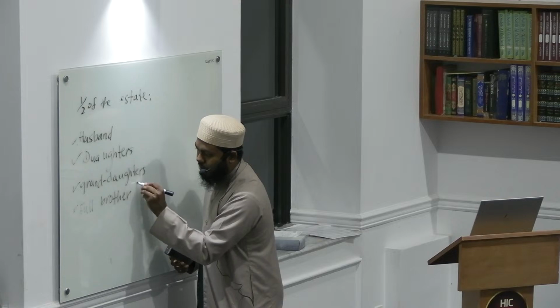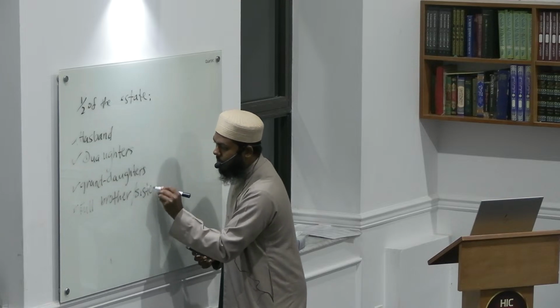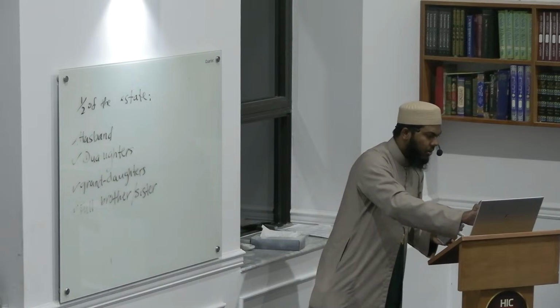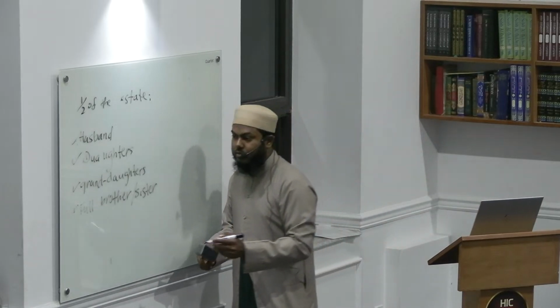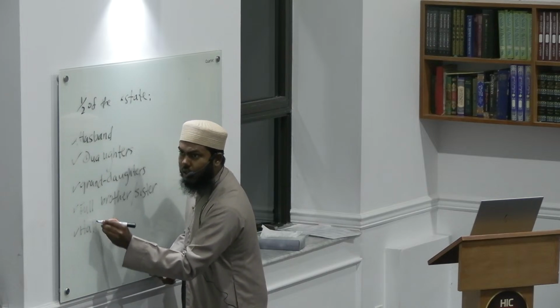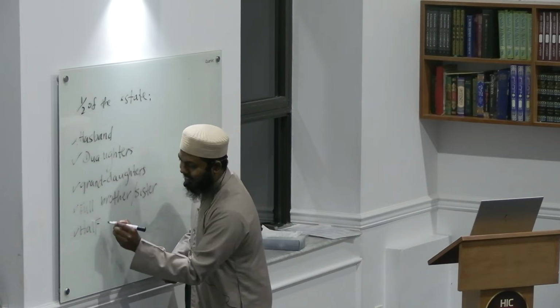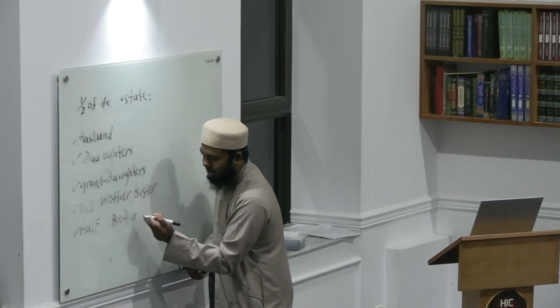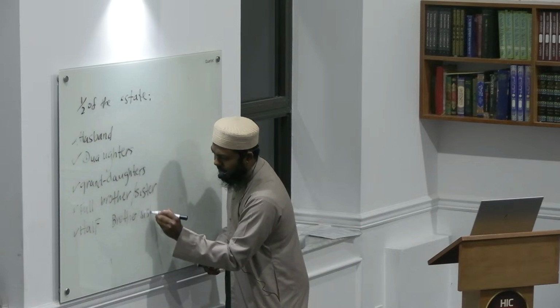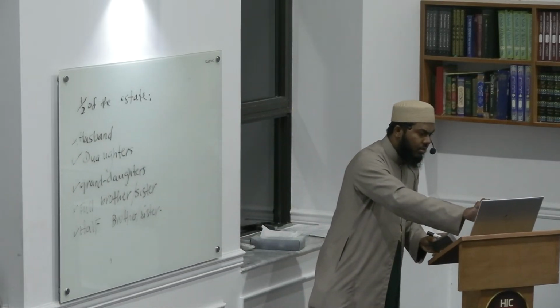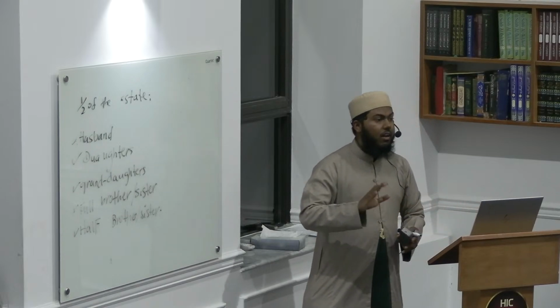And then we have, last but not least, the half brother or half sister, which is known as allati. Okay, so these are the people who will usually receive half of the estate.